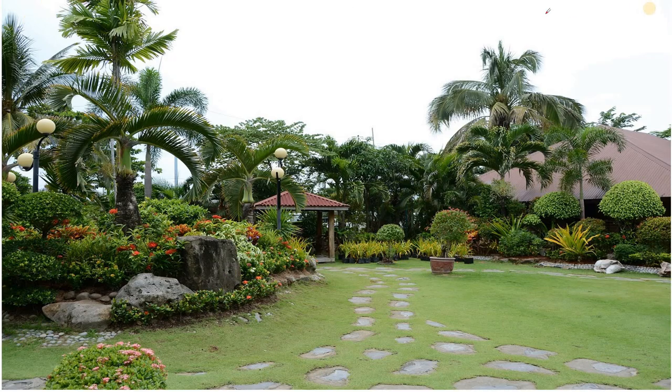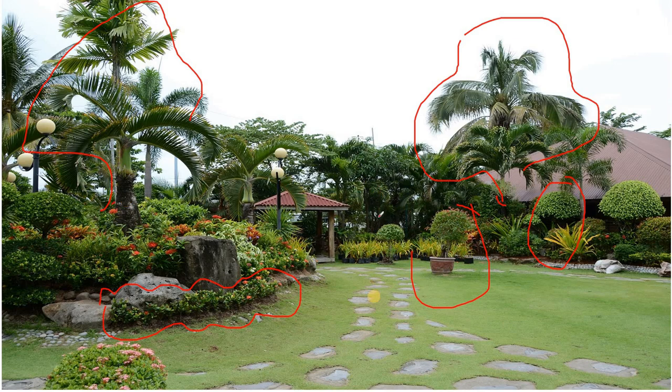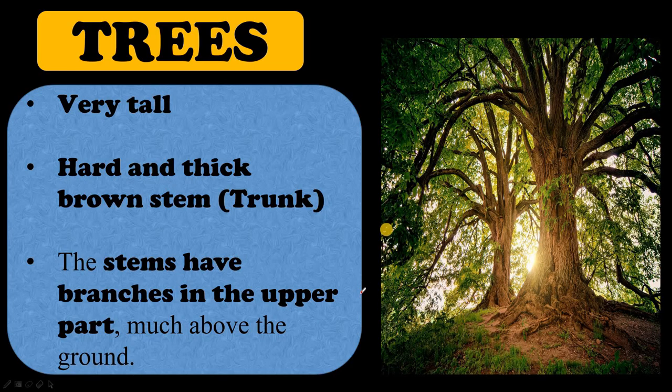So in this picture you can clearly understand the difference between herbs, shrubs and trees. These small plants over here are herbs. These are shrubs. Taller than herbs, they have woody stem also and the branches start near the base. And these over here, the tallest one, this one, these are trees. Alright, let's move forward. We will now study about trees.